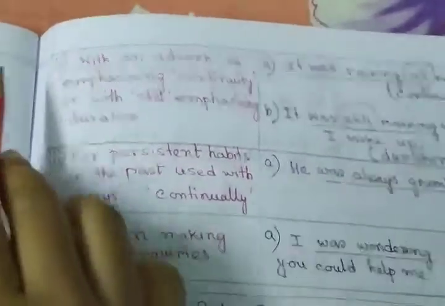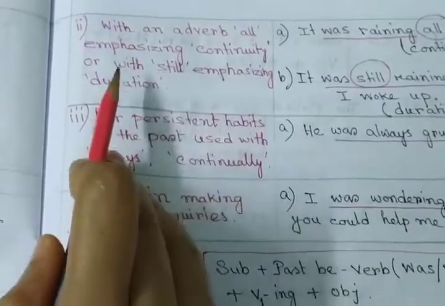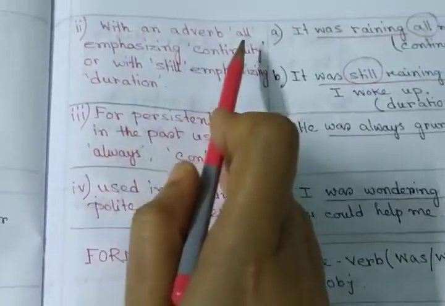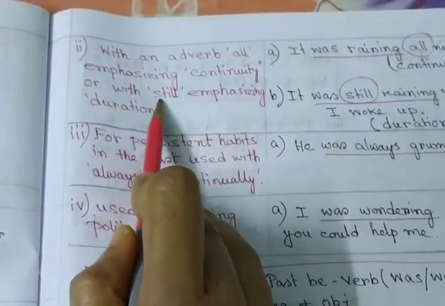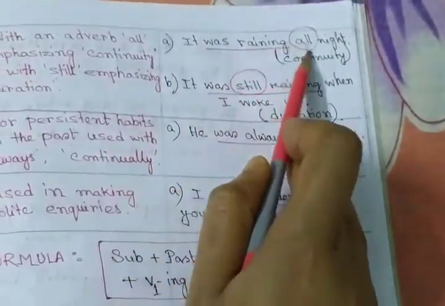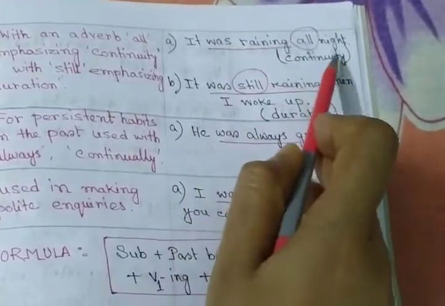Second rule, with an adverb like all emphasizing continuity or with still emphasizing duration. When all is used in a sentence, that means continuity. And when still is used, that means duration. It was raining all night. That means it was going on continuously last night.